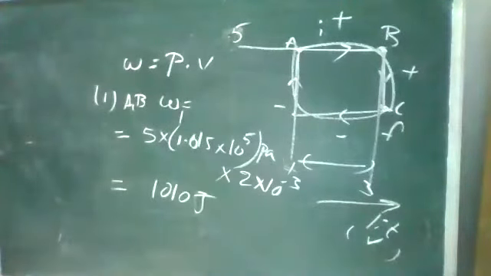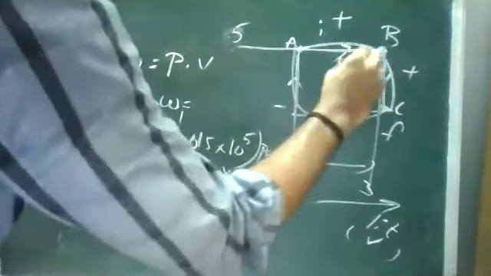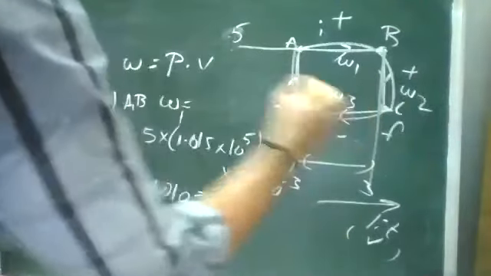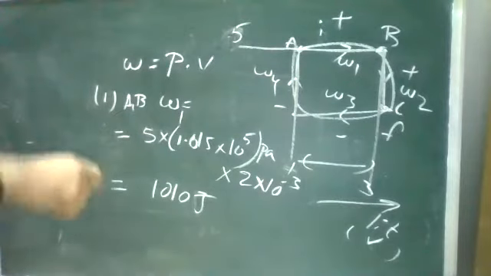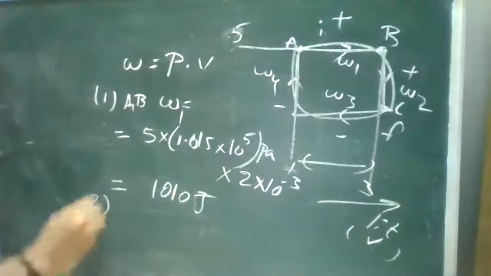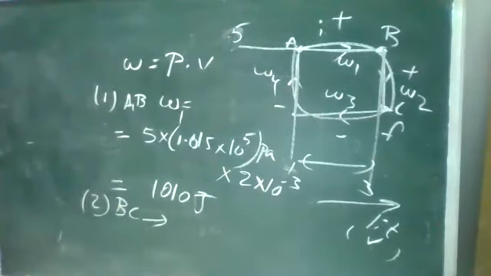Now, because it was starting from A point to B point, it is your first W1. Second, B to C is W2, then W3 and W4. There are 4 work functions. That is your first one. Now we'll see the second one, for the process of B to C.